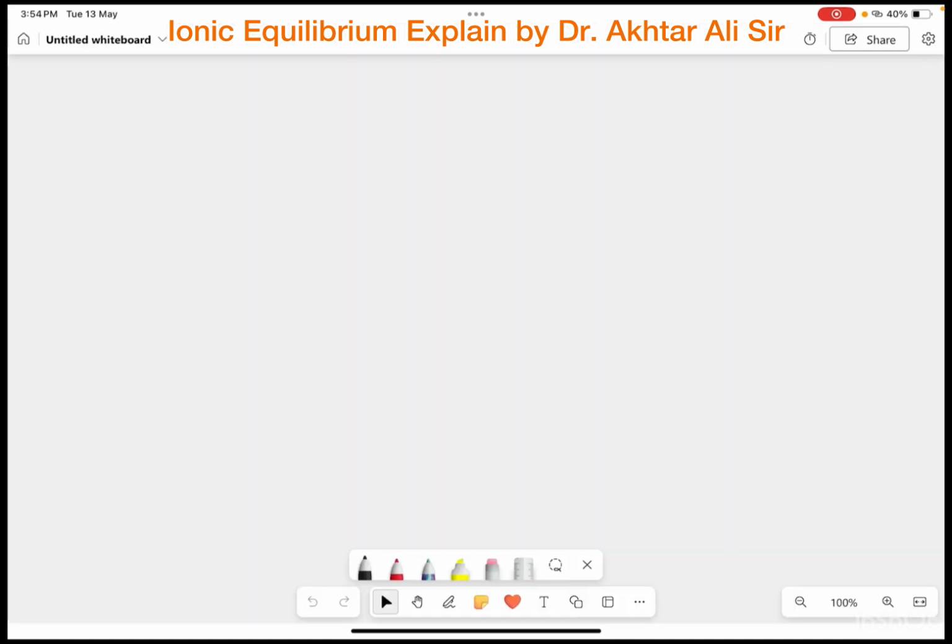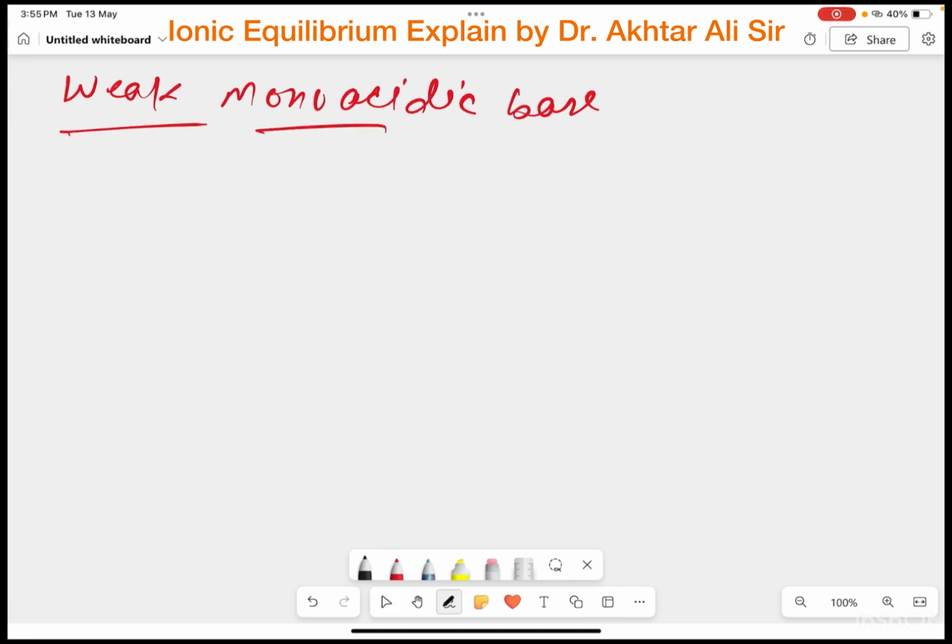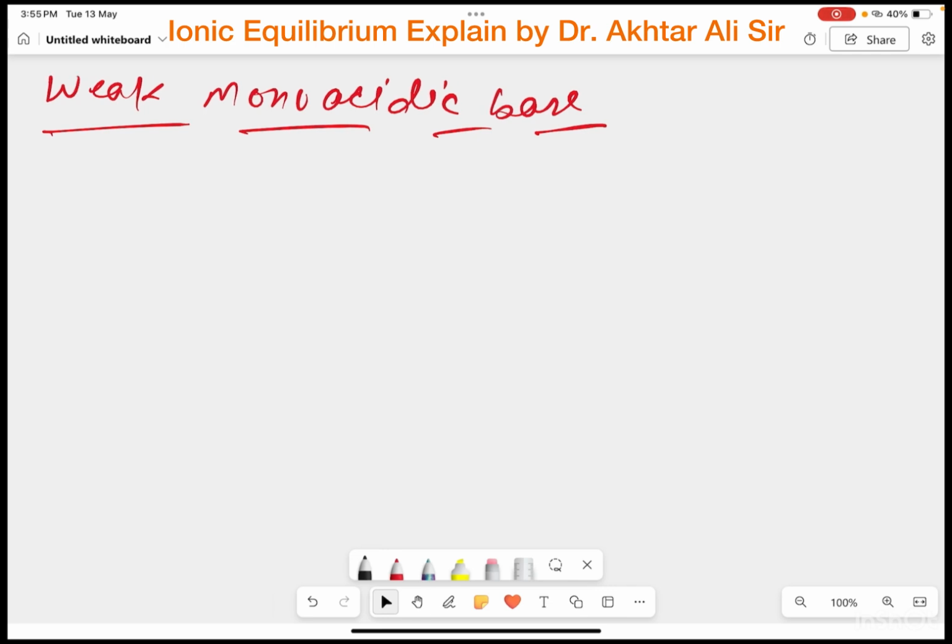So weak monoacidic base. Okay, so girls and boys, we are talking about a weak monoacidic base. This means it is a base that can neutralize 1 mole of acid, and such a base is known as a weak monoacidic base. And I will take a simple base, BOH aqueous.